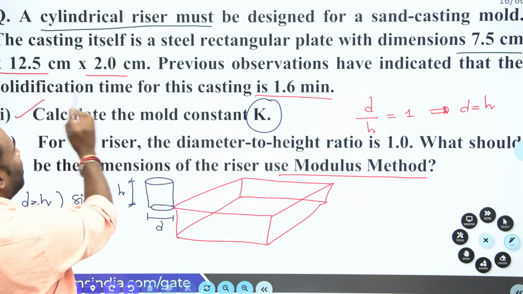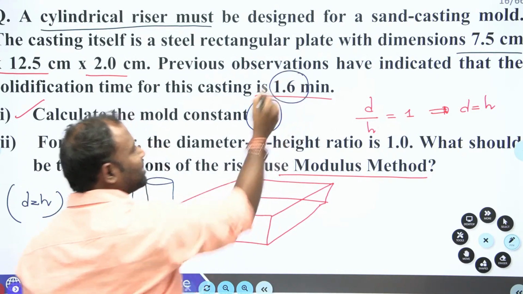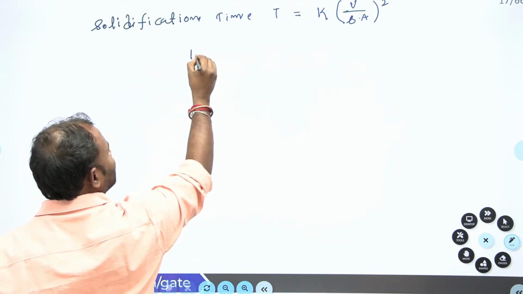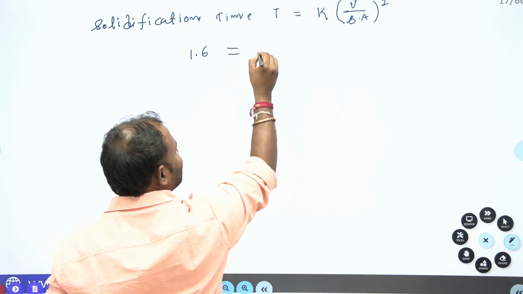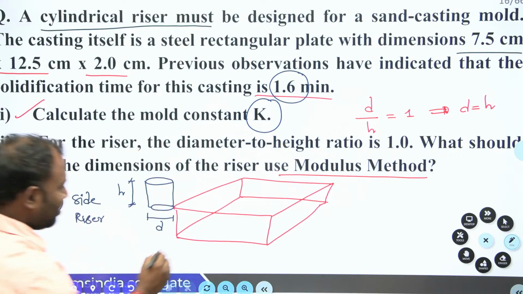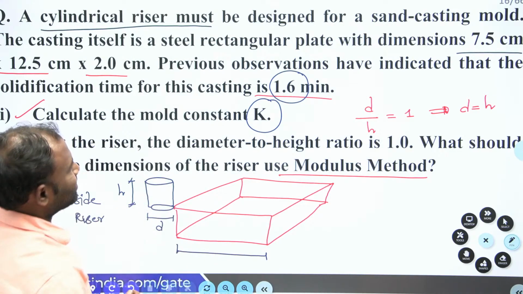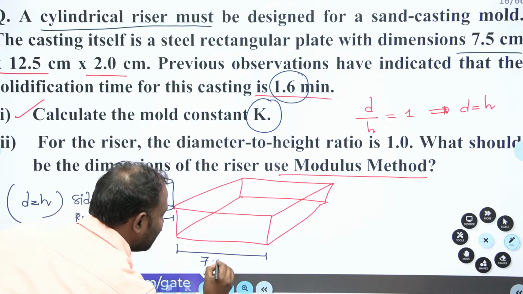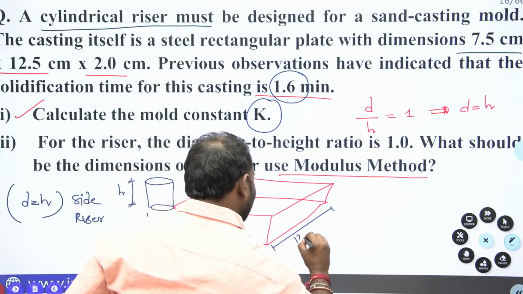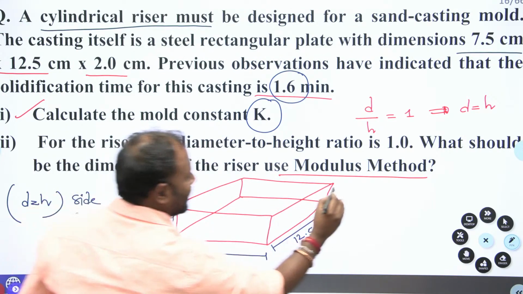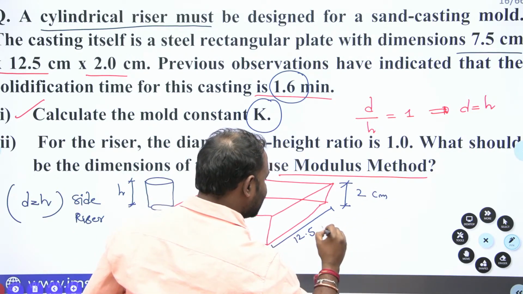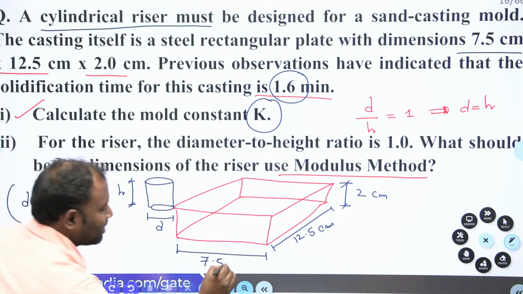Solidification time is given now. Solidification time for the casting is 1.6 minutes. Right. Now here, solidification time 1.6 minutes is equal to K into volume of casting. What is the volume of casting? It is 7.5 centimeter, and this is 12.5 centimeter. Now the height is how much, guys? Height is equal to 2 centimeter. This is also in centimeter.